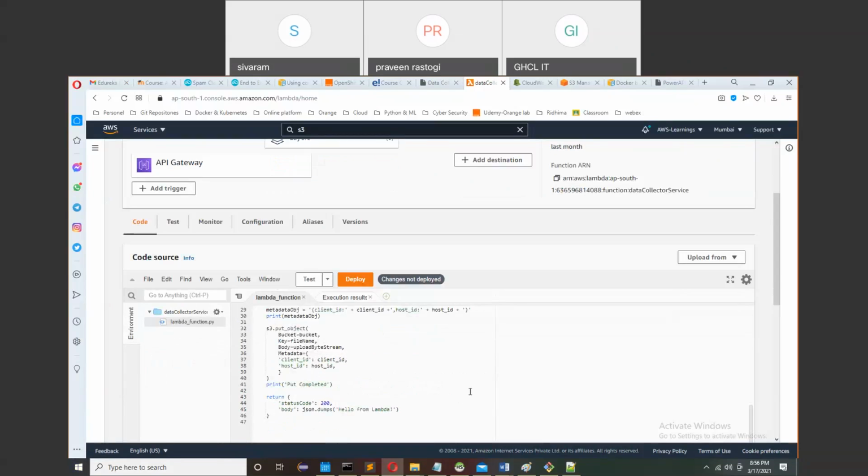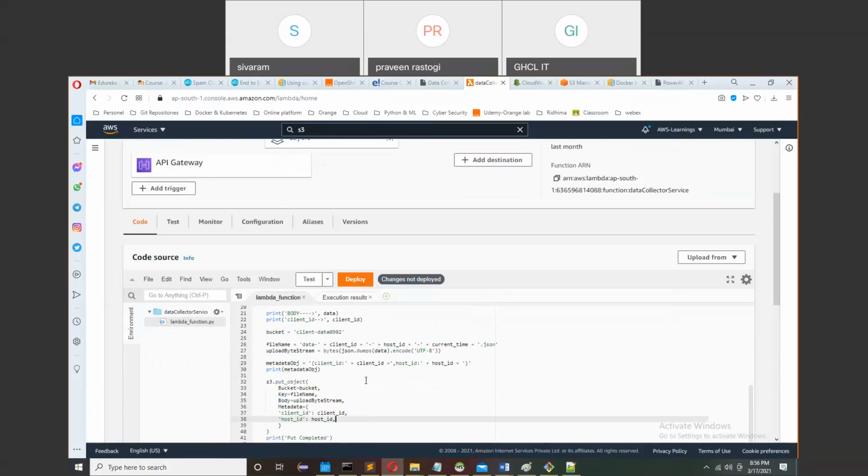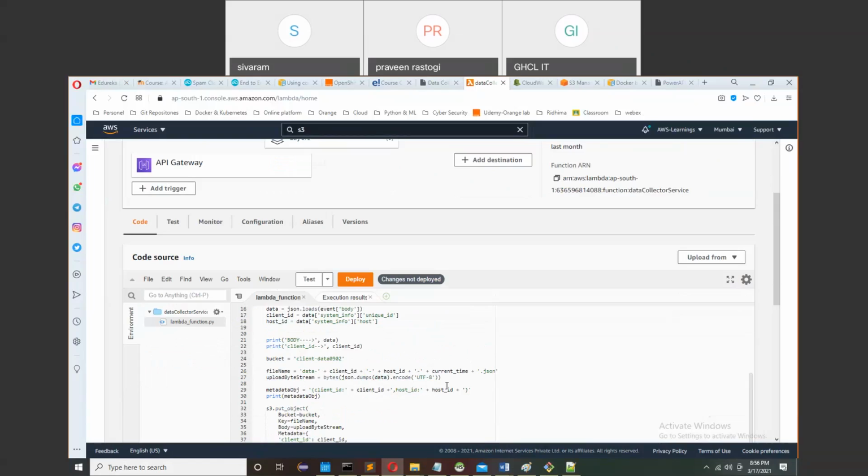The project is a little, not very big, but initially it has many things to understand. So now my Lambda function is created, but once you create the Lambda function, you cannot directly call it from any other machine or any other place.